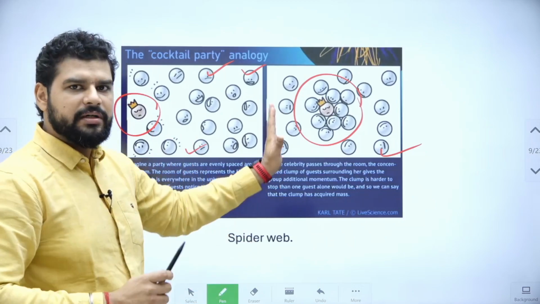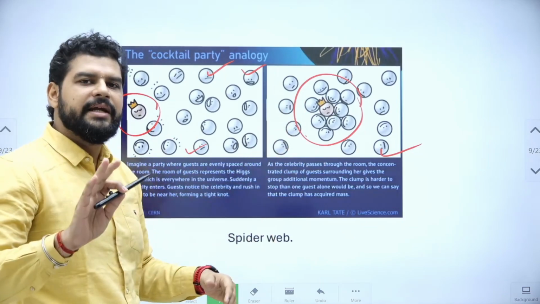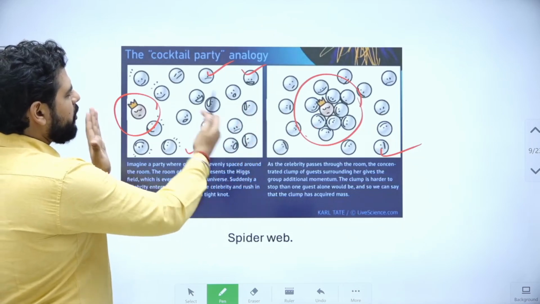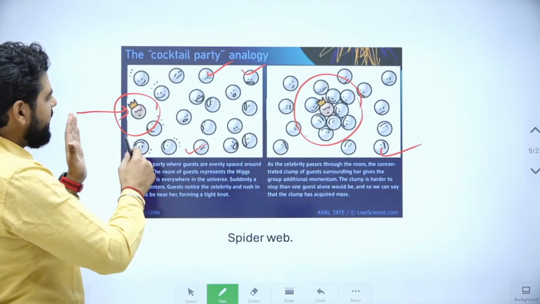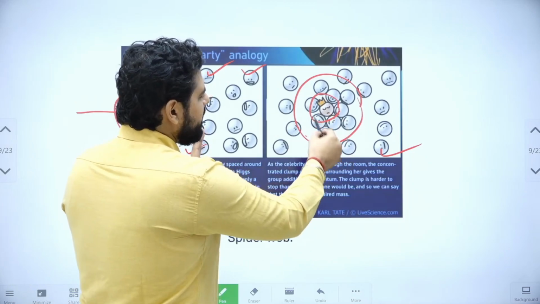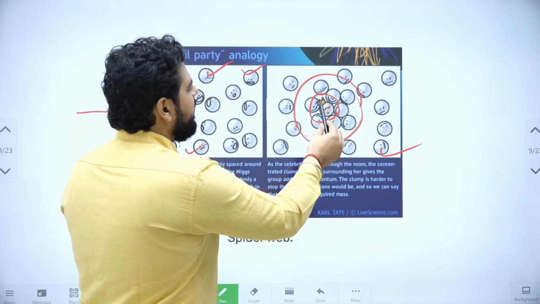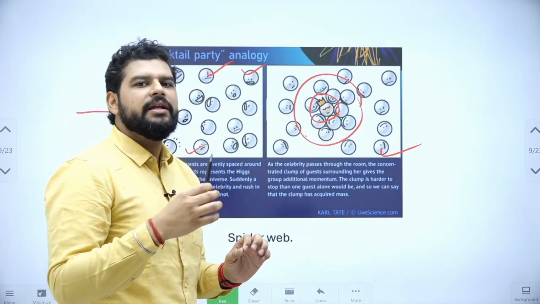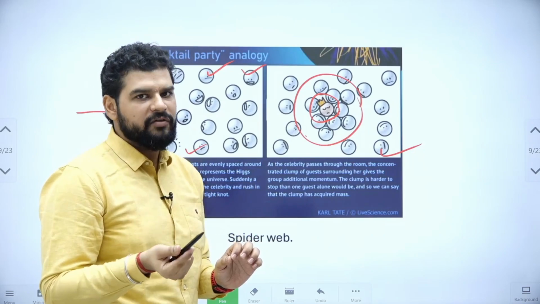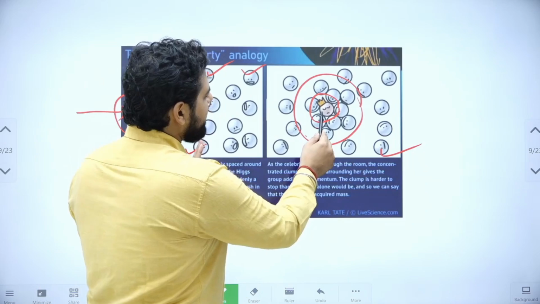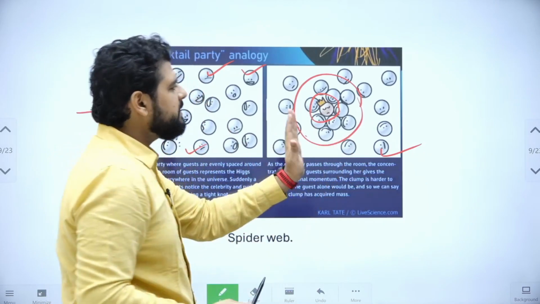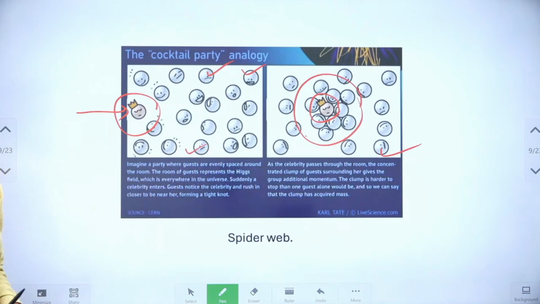So let me explain it again. Now I am not going to take the example of Mr. Popular. I'll explain it in our topic's terms, right? So imagine this is the Higgs field, a lot of particles are there. Now there is a particle that is coming into the field, and then it starts interacting, and other particles come around the incoming particle. Now if this particle interacts a lot, it will gain a lot of mass. If this particle does not interact a lot, it will not gain a lot of mass. We know this. So if the particle interacts a lot, it will gain a higher mass. So this is how you can imagine the mass generation of a particle.